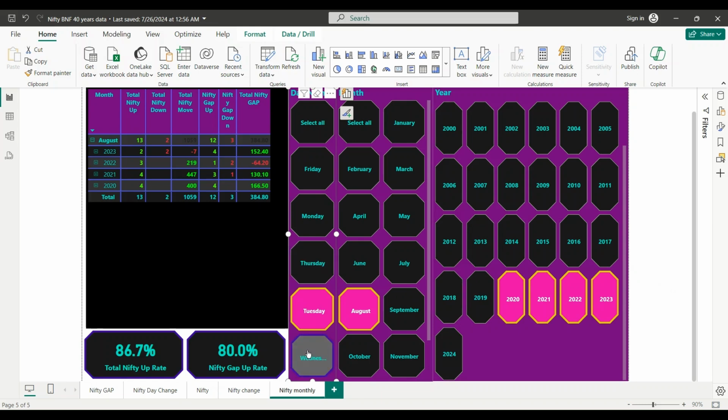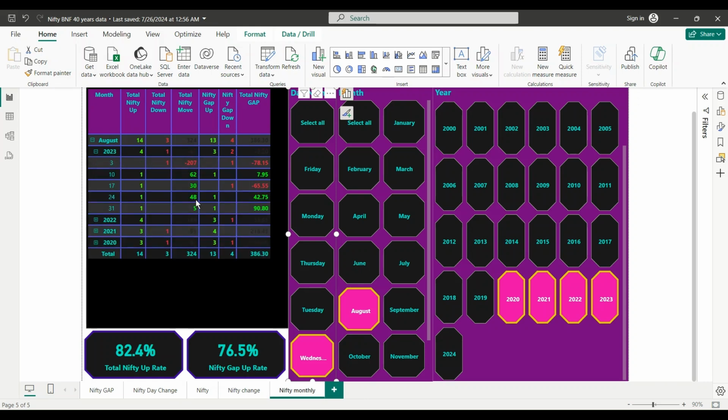Let's move on to Wednesdays. Wednesday is also good, 82%, 76, a high up rate. Last year, even though it was four times up and one time down, the one time down took away all the gains, minus 63.